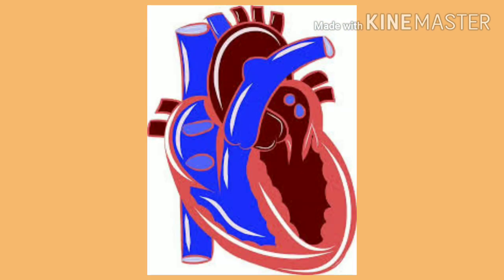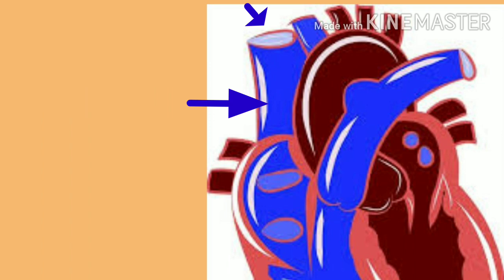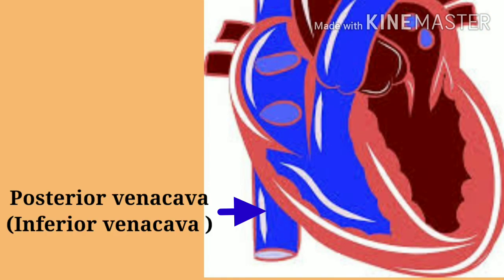2 blood vessels carry deoxygenated blood from various parts of the body to the right auricle of the heart. They are the anterior vena cava, also called superior vena cava or precaval. It brings deoxygenated blood from anterior or upper regions of the body, including head, chest, and arms, to the right auricle of the heart. The posterior vena cava or inferior vena cava brings deoxygenated blood from the posterior or lower regions of the body, including abdomen and lungs, again to the right auricle of the heart.